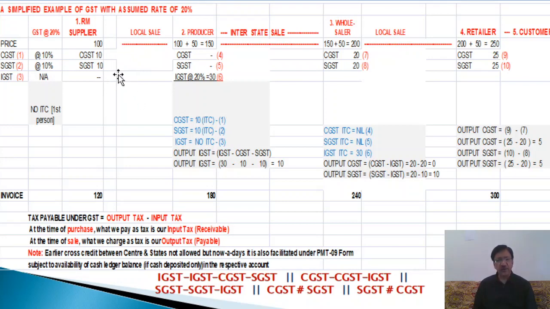Here I will show the bifurcation of the tax, that is 20 rupees divided equally between the center and state, 10 and 10. So 20% is divided in half: 10% will go to the central and 10% to the state.